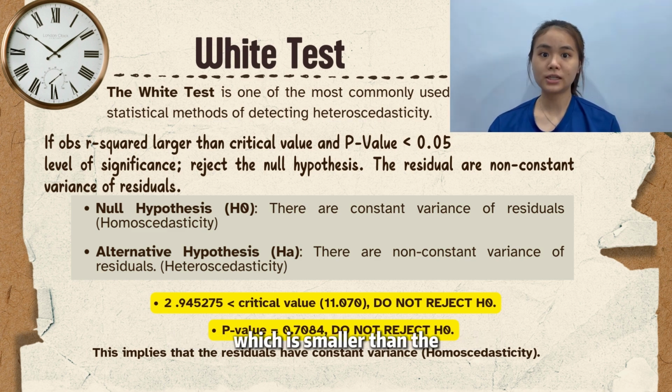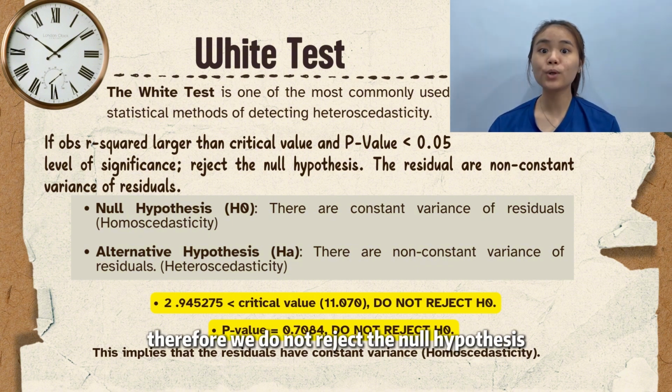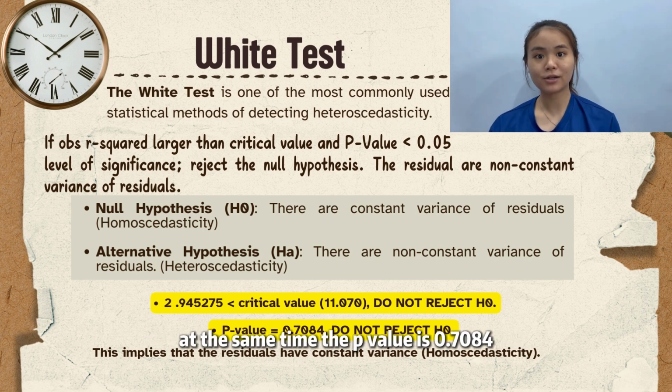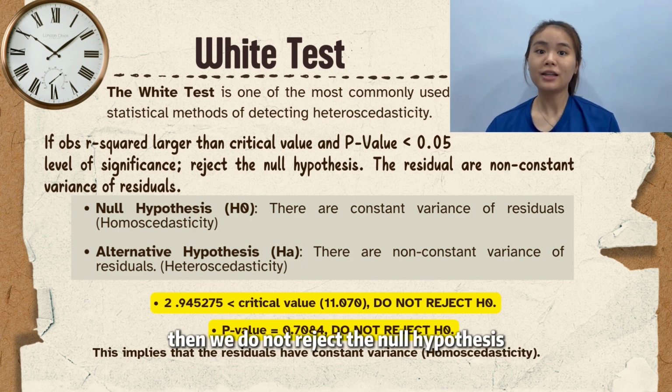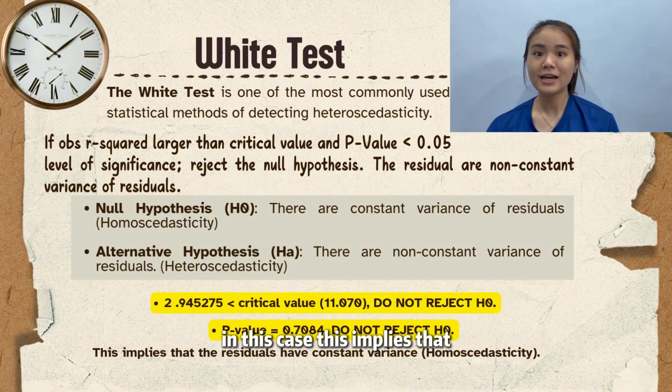2.945275, which is smaller than the critical value in a chi-squared table. Therefore, we do not reject the null hypothesis. At the same time, the p-value is 0.7084, which is bigger than the significance level of 0.05. Then, we do not reject the null hypothesis. In this case, this implies that the variance is constant among the residuals in our regression model.